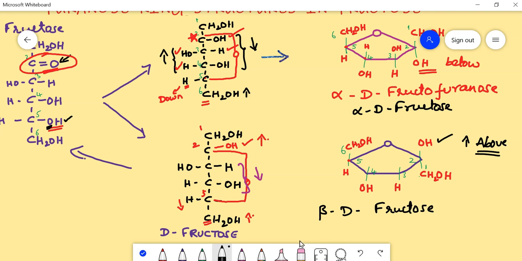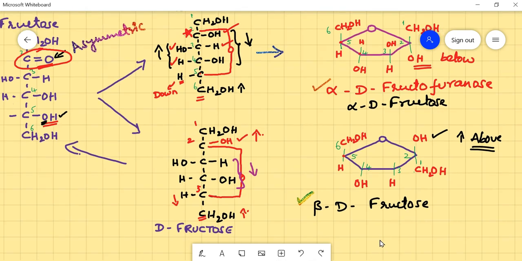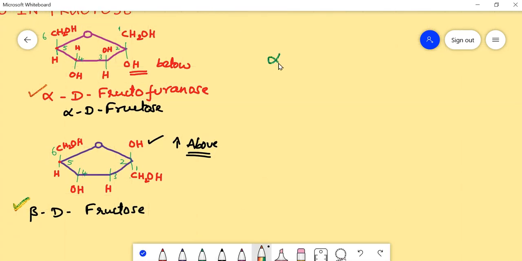Okay, is this simple? I hope you understood well. And one more thing we have to remember: after drawing the ring structures, the functional group carbon becomes asymmetric, leading to the formation of two isomeric forms. One is the alpha form, another one is the beta form. These forms are called anomers. What are these two forms? The alpha and beta forms are called anomers.